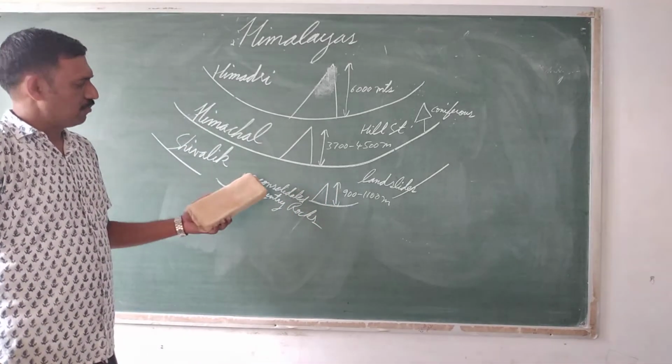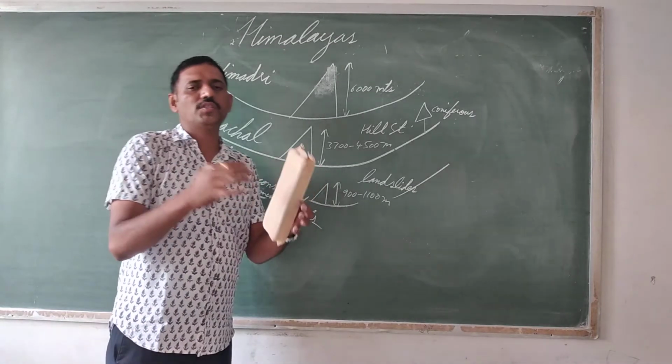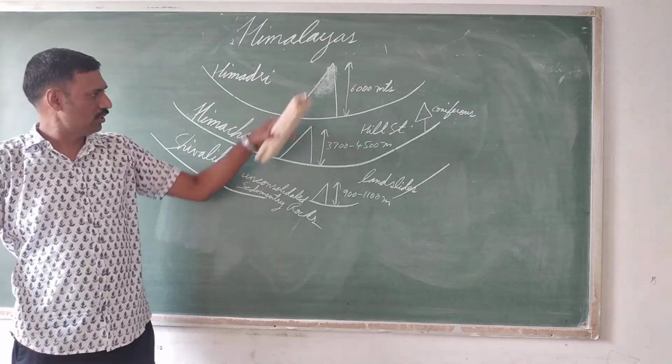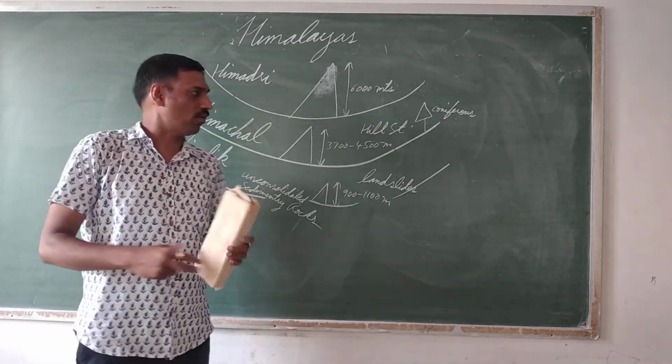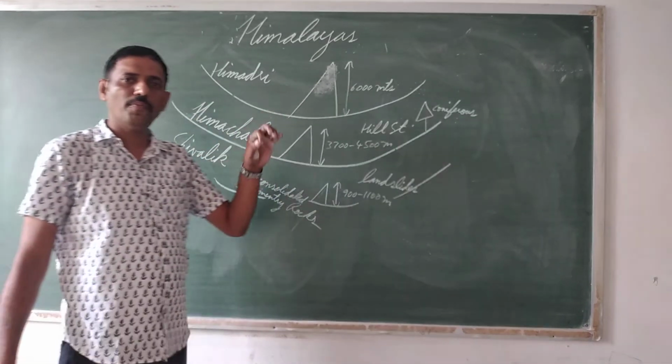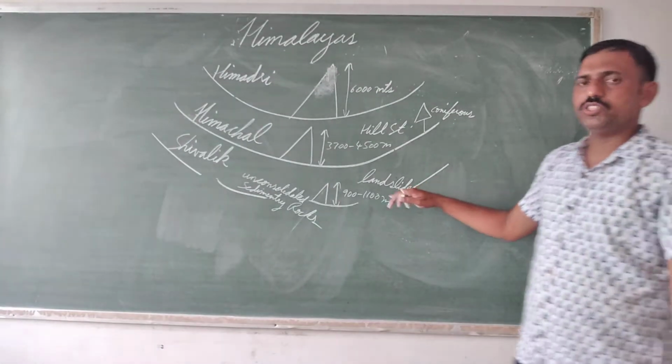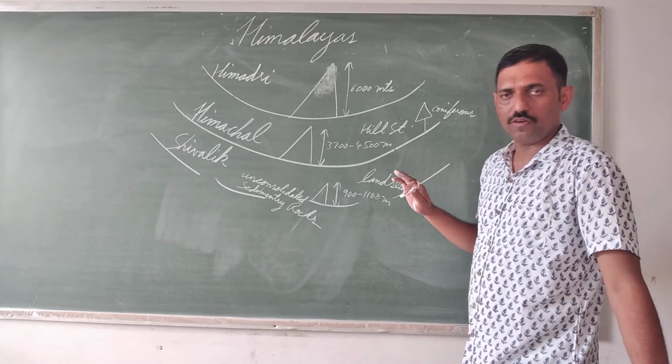The reason is that these rocks are not compressed properly together, so frequent landslides occur in this range. The other ranges have strongly joined sedimentary rock. All three ranges are made up of sedimentary rocks, but the Shivalik range is made up of unconsolidated rocks.